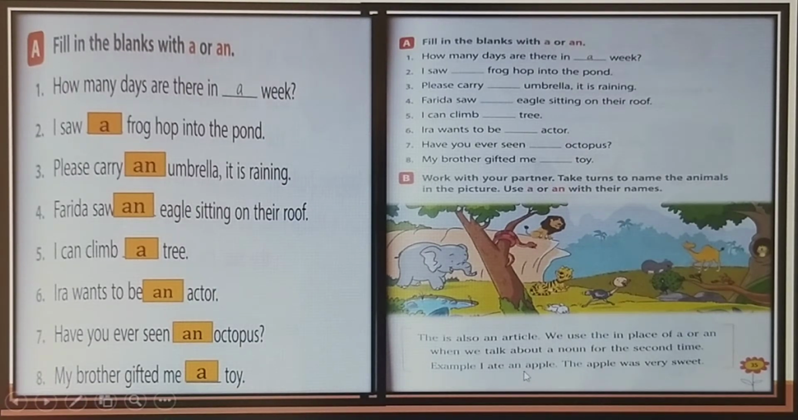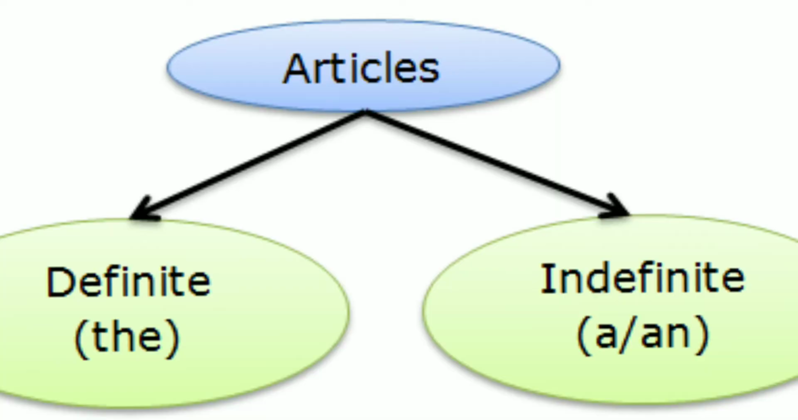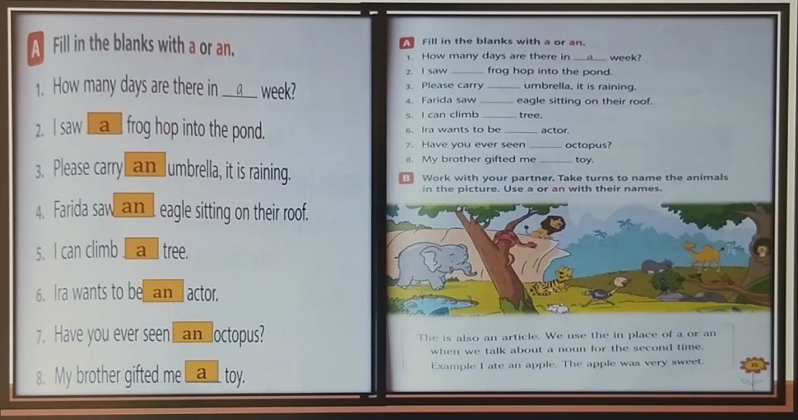Example: I ate an apple. The apple was very sweet. See students, we are talking about the apple. The first time, an apple, indefinite article. And definite article, we know about that apple. That's why we use the apple was very sweet. Do you get it?